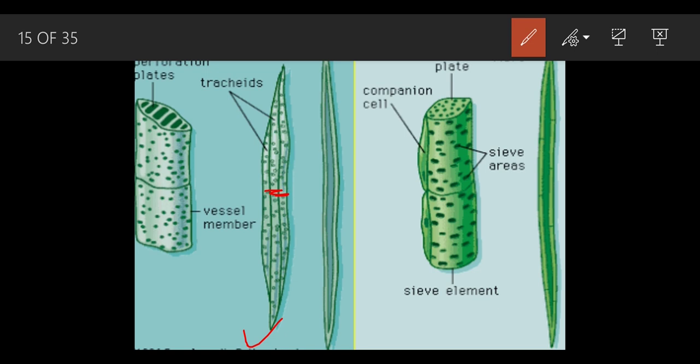When we talk about the xylem vessel, it has a bigger diameter and is quite big in length as well. Don't compare with the diagram for now, because this diagram is a cross section. The vessel is greater than the tracheid.